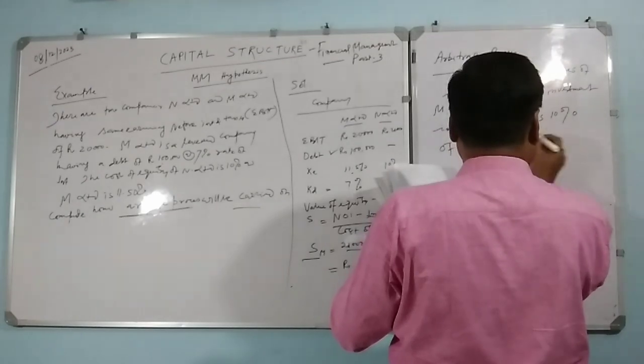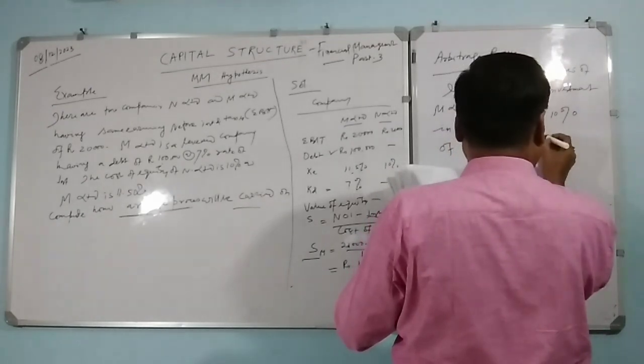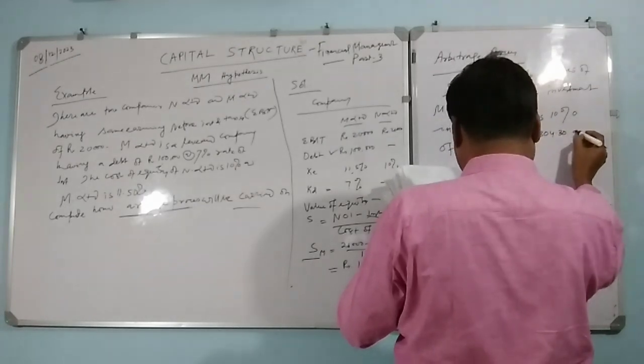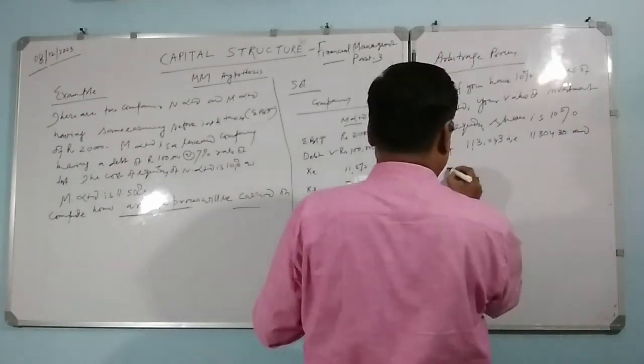That is 10% of that, 11,304.30, and the return will be